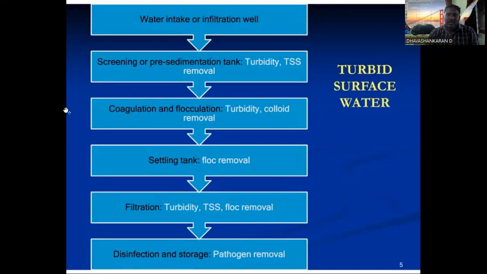We have to conduct the screening process to remove the turbidity, and total dissolved solids are also removed by screening or a pre-sedimentation tank. There are two types of sedimentation tank available in the treatment process, one is pre-sedimentation and another is post-sedimentation.